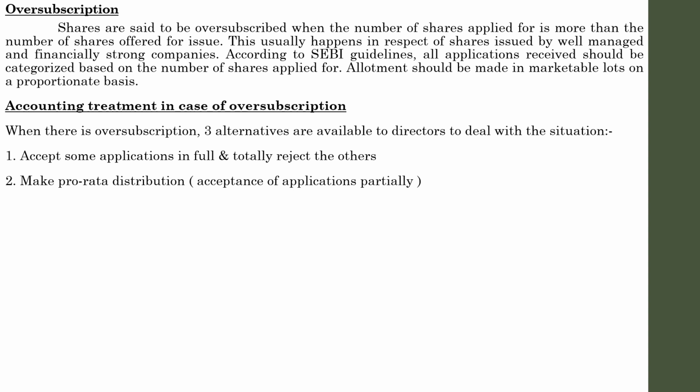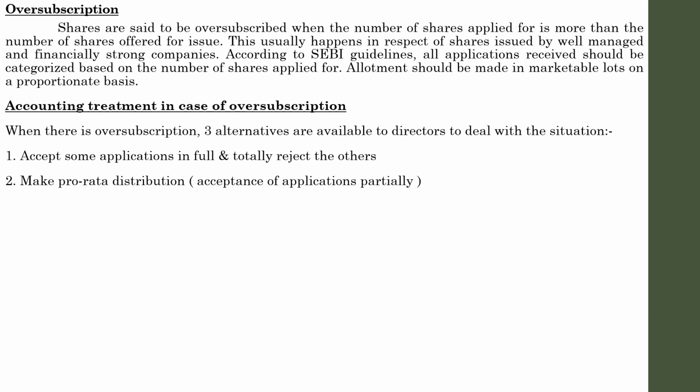In this case, when shares are oversubscribed, no applicant is fully accepted. Each applicant gets allotment for a certain number of shares on the basis of the number of shares applied for, based on the number of shares that the company intended to allot. This method is called pro rata allotment, or proportionate allotment, or ratio allotment.